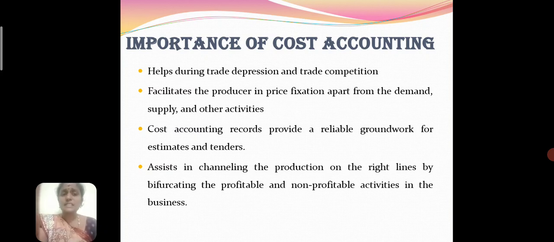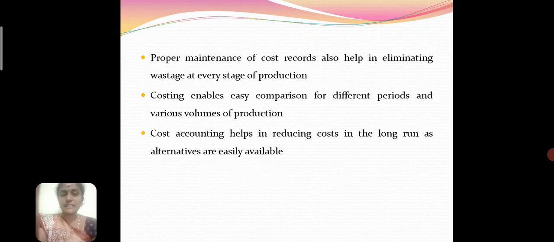They assist in channeling production along the right lines by distinguishing the profitable and non-profitable activities in the concern. Proper maintenance of cost records also helps in eliminating wastage at every stage of production. Costing enables easy comparison for different periods and various volumes of production.